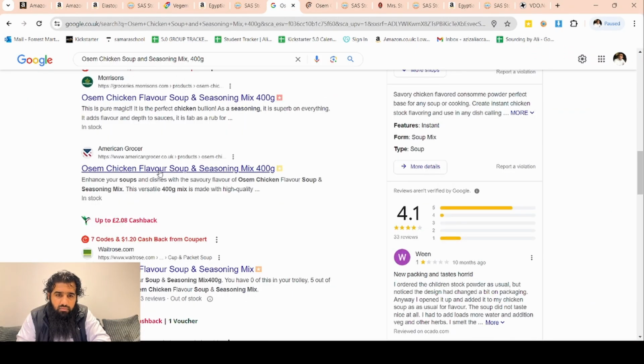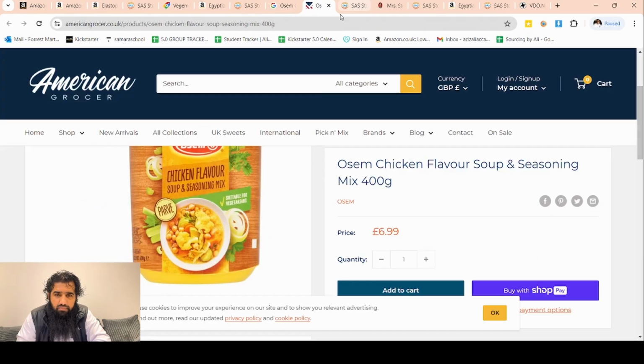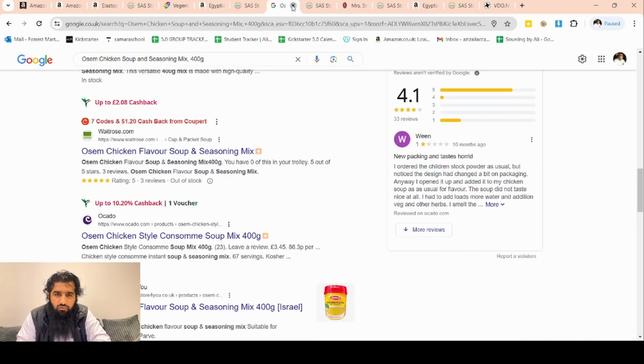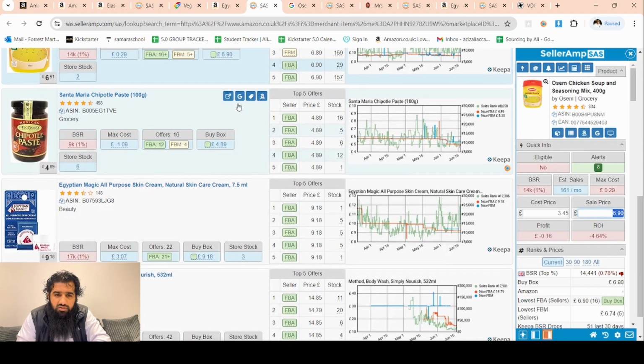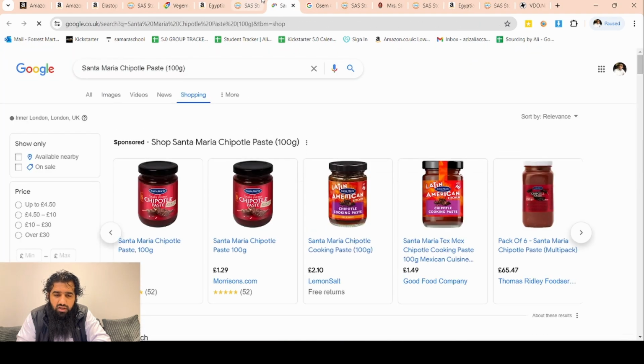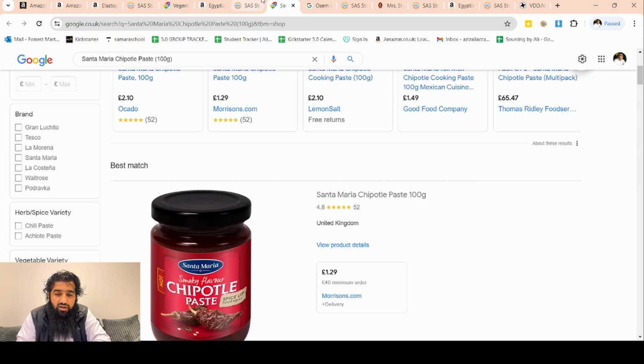Tesco. Okay, American Grocer. I think it's an American product. Packaging could be different. Let me just move on from this product as well. Nope. Okay, let's check this one. I think this one is available for 89, and we can buy it for 129 from Morrison.